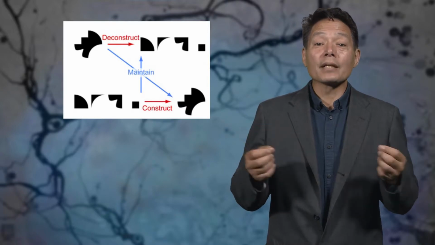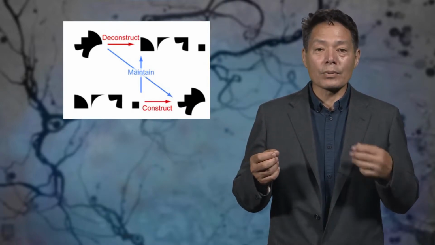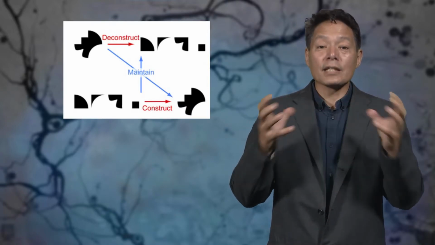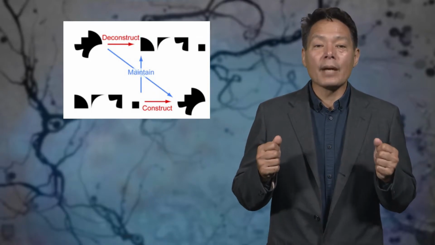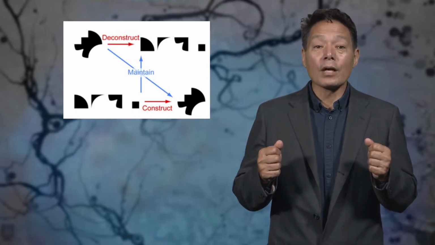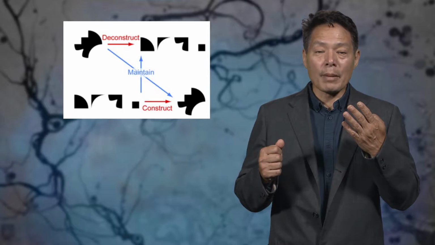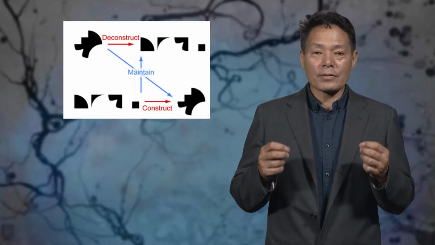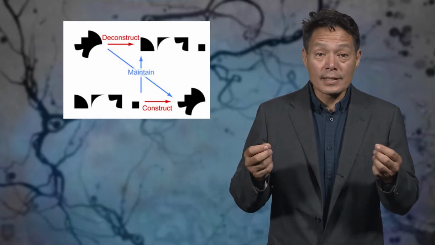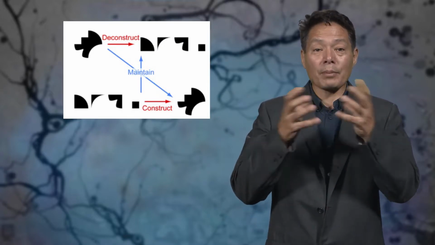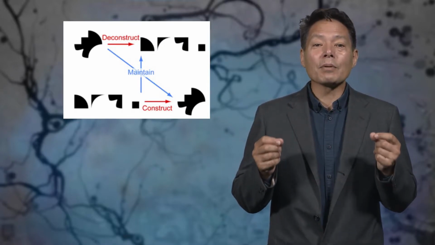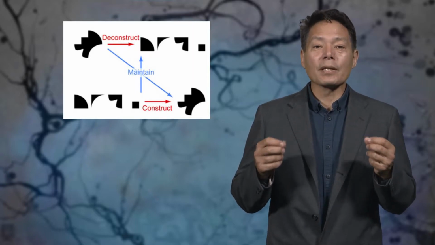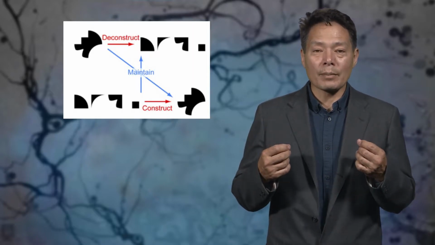So there were 2 mental operations, shown in red here, which were either constructing a shape or deconstructing a shape, and there were 2 maintenance conditions, shown in blue here, where they either remembered the 4 parts or remembered the single conglomerated shape. We could then see what parts of the brain were involved in mental operations, such as putting parts together or taking parts apart. And we could see what parts of the brain were involved in simply holding information in working memory.